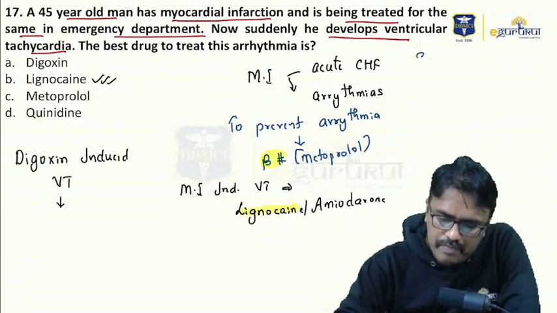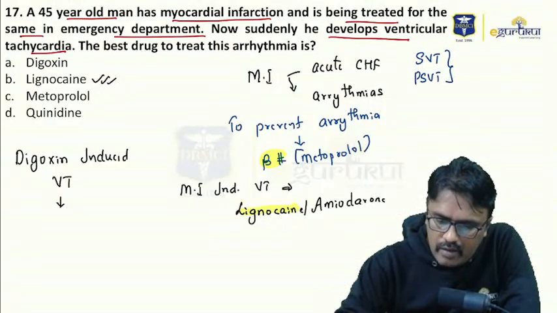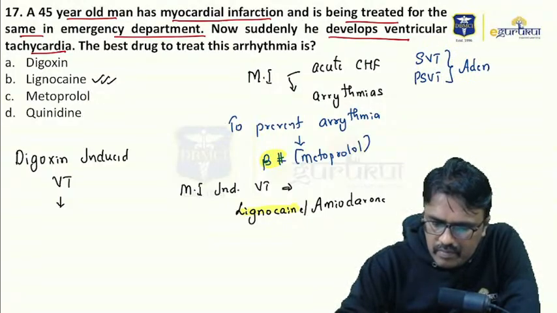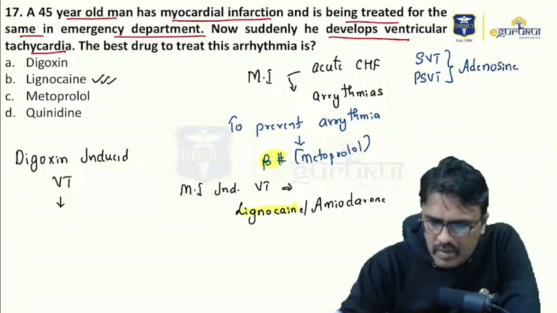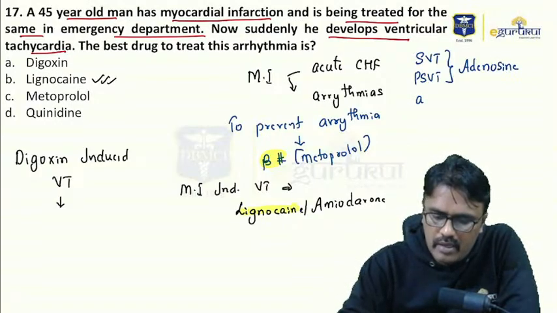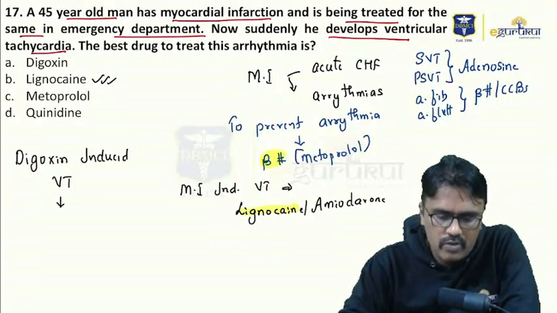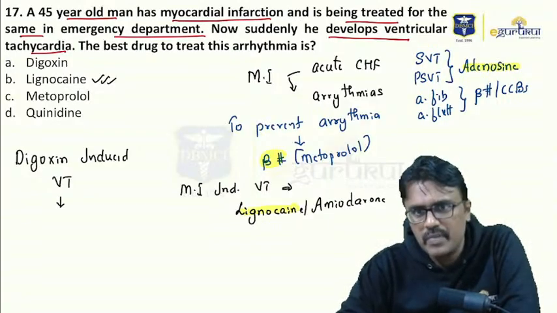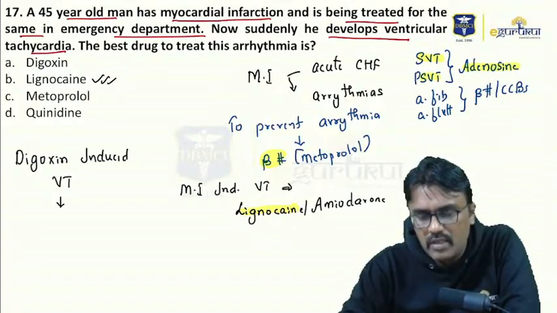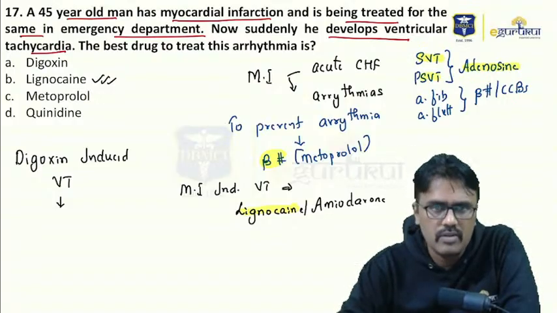You need to remember SVT and PSVT: the drug of choice is adenosine. If the patient is having atrial fibrillation or atrial flutter, the drug we use is either a beta blocker or CCBs. Remember one more point, adenosine causes bronchoconstriction. So if a patient having SVT or PSVT comes with asthma, we cannot use adenosine, and the drug becomes verapamil.